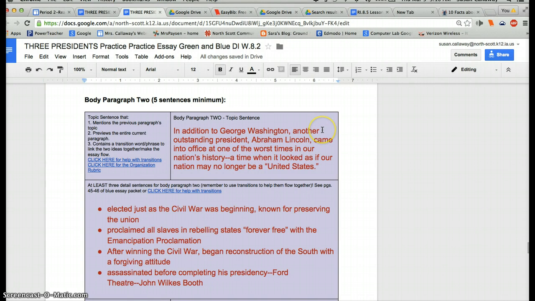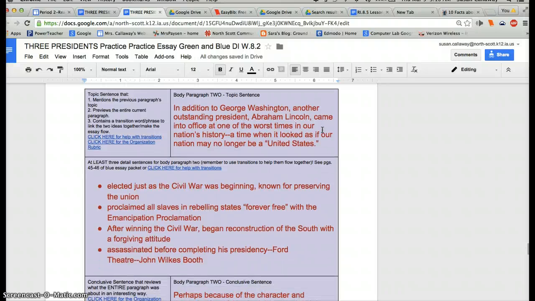I wrote, "In addition to George Washington, another outstanding president, Abraham Lincoln, came into office at one of the worst times in our nation's history, a time when it looked as if our nation may no longer be a United States." Because that is what Lincoln was known for.